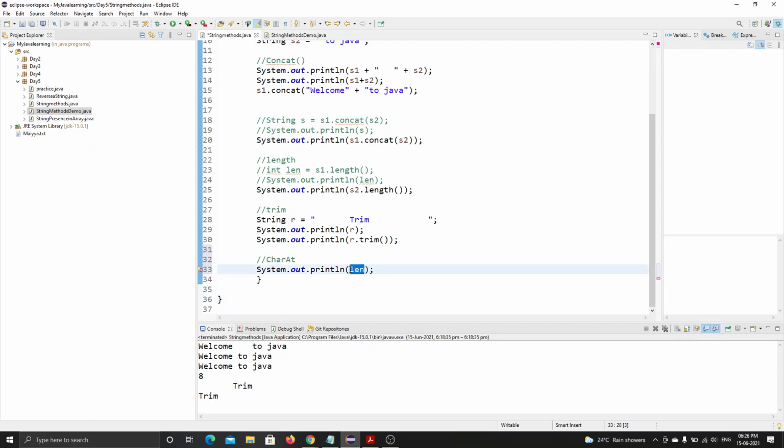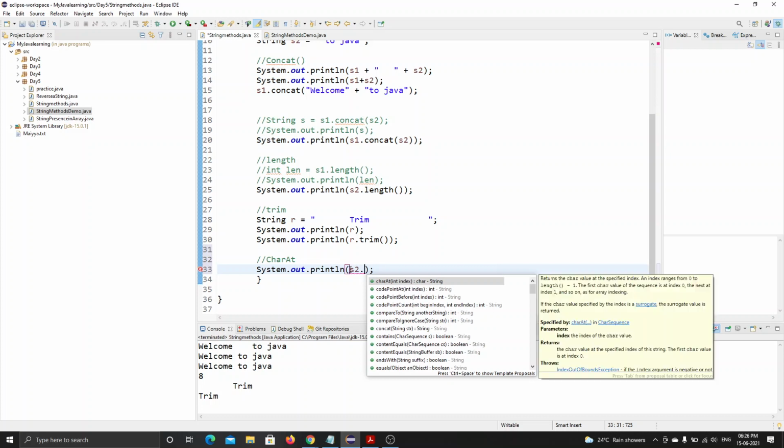Let's try to find out what is in the s2 string. In the s2 string, find char at index.